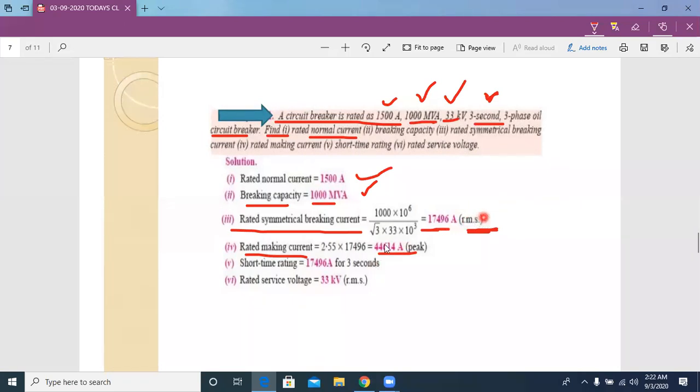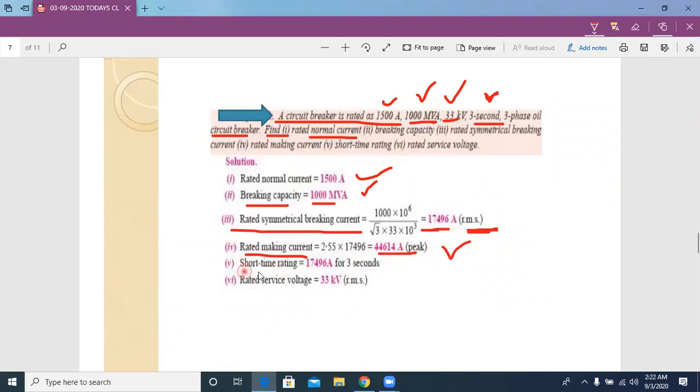That's why we use root 2 and the value 1.8. That means the 2.55 value is equal to root 2 into 1.8. Root 2 means we need to convert to peak value. 1.8 means we have to take the doubling fault effect into account. So finally we can get the peak value. That value is 44,614 amperes. That one is the peak value.